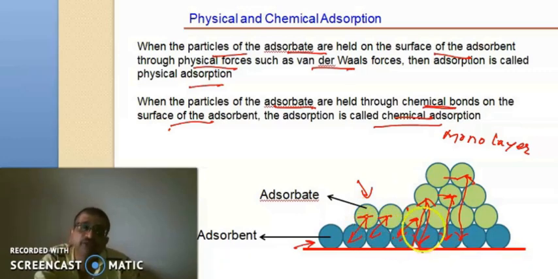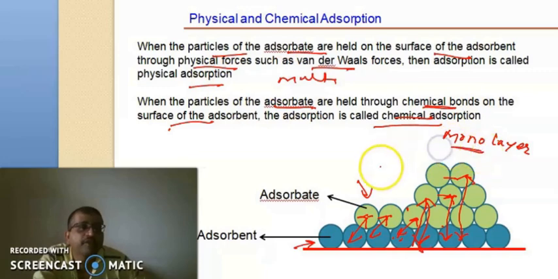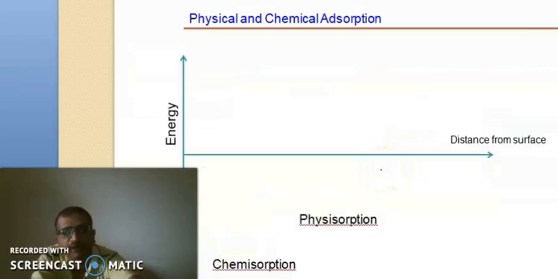Although they will be weaker than between the first layers, still some attractive forces will be there between the second layer and adsorbent, third layer and adsorbent, and the subsequent layers. So physical adsorption is a multimolecular layer formation, while in chemical adsorption a monomolecular layer will be formed.